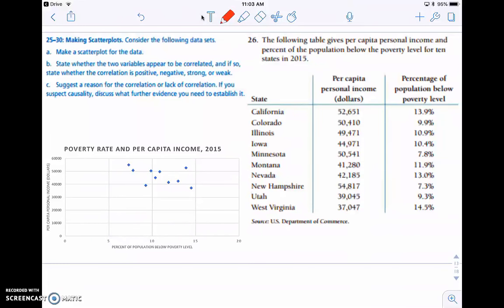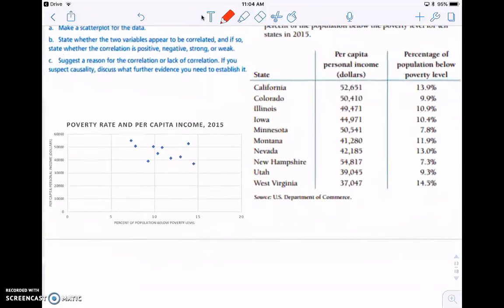But if you can create these in Excel, it'll really help out. So here's the scatter plot that I was able to generate in Excel. We're looking at per capita income and the percentage of population below poverty level.